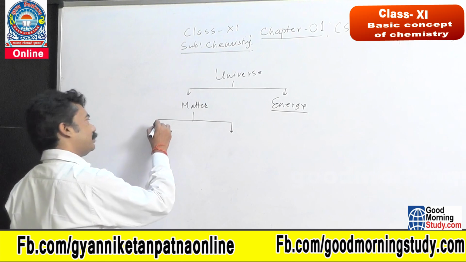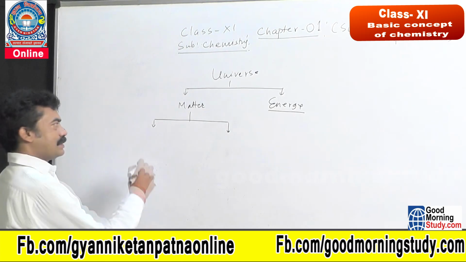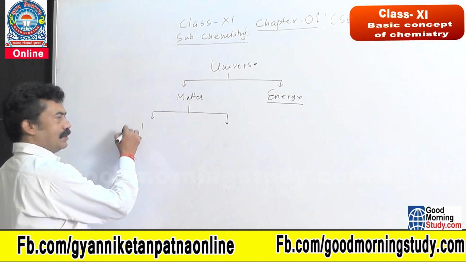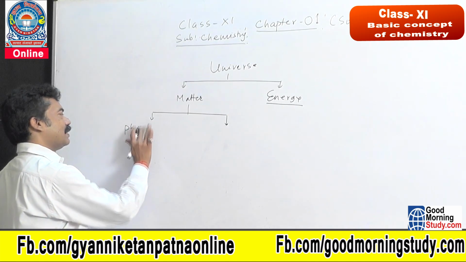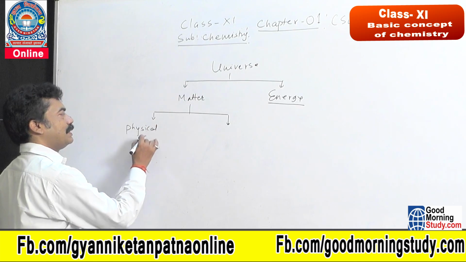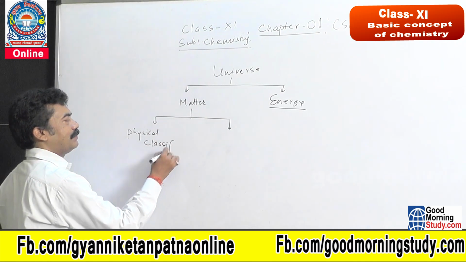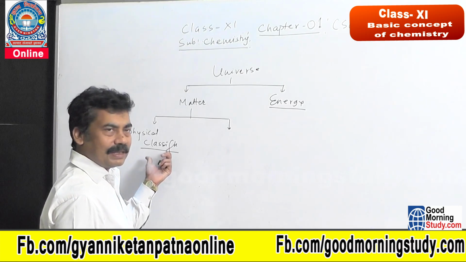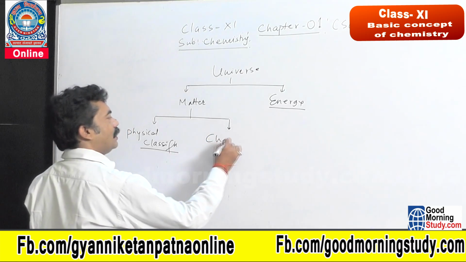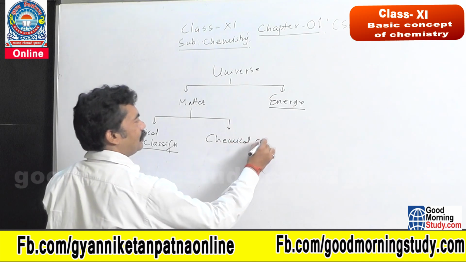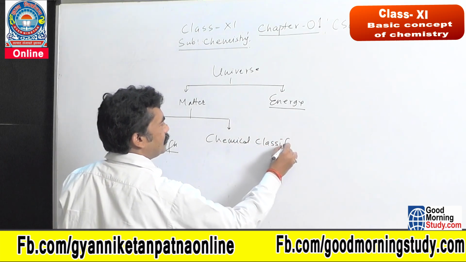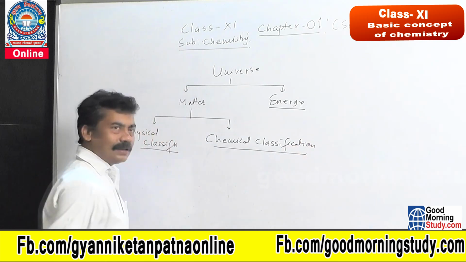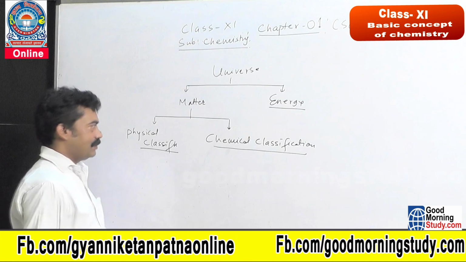One is the physical classification of matter, and the other is the chemical classification of matter. One basis is the physical classification, other is the chemical classification.